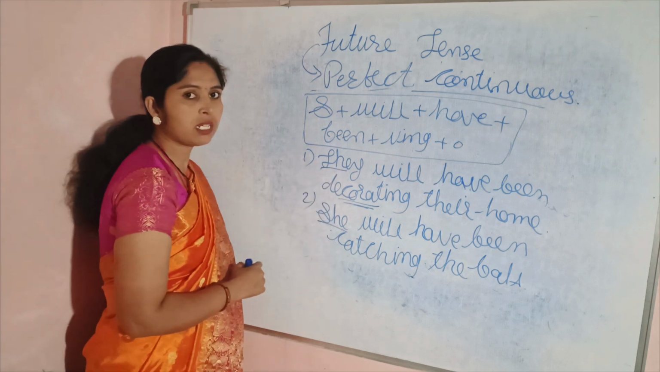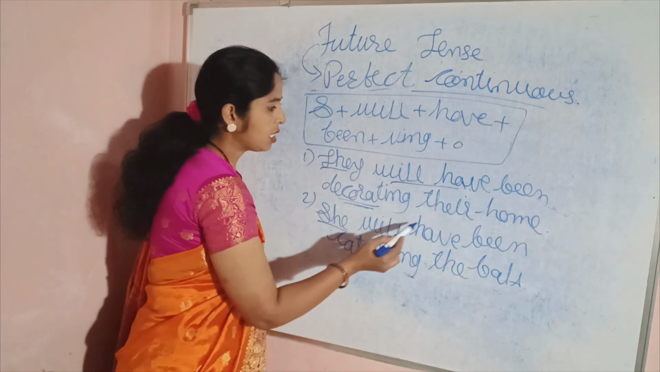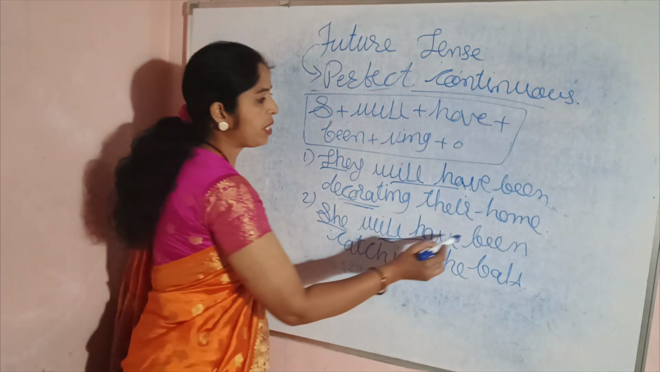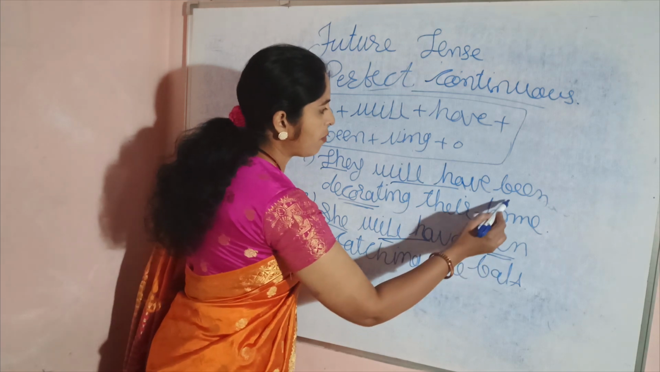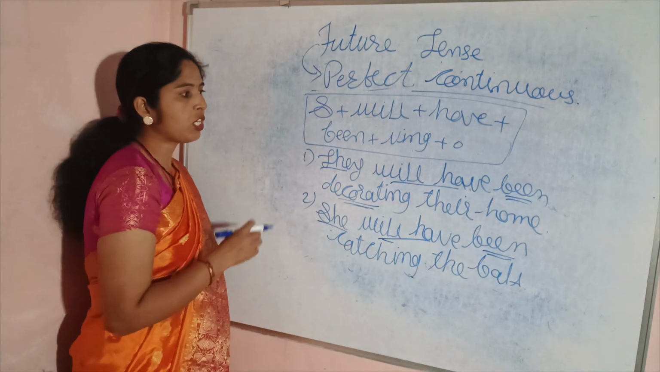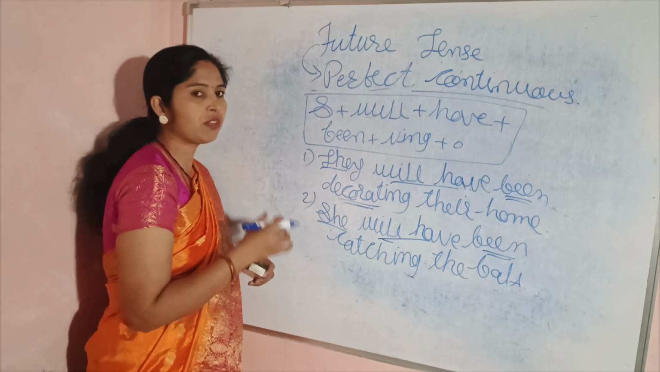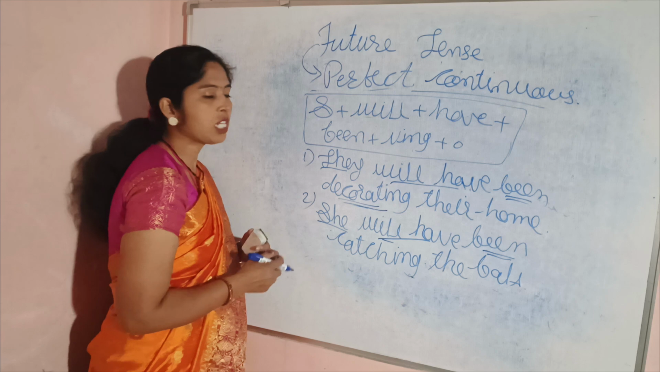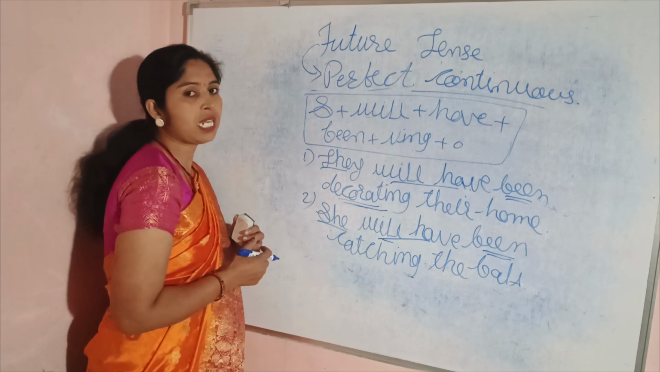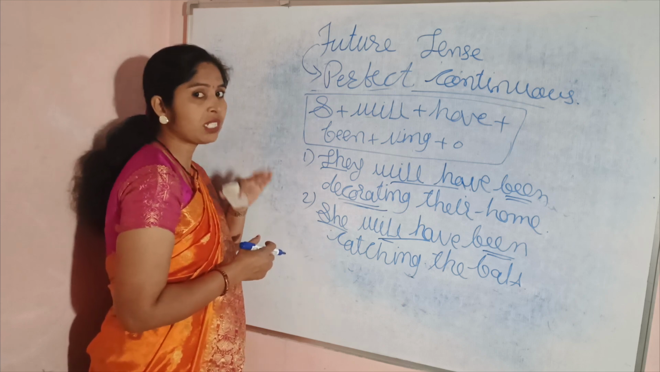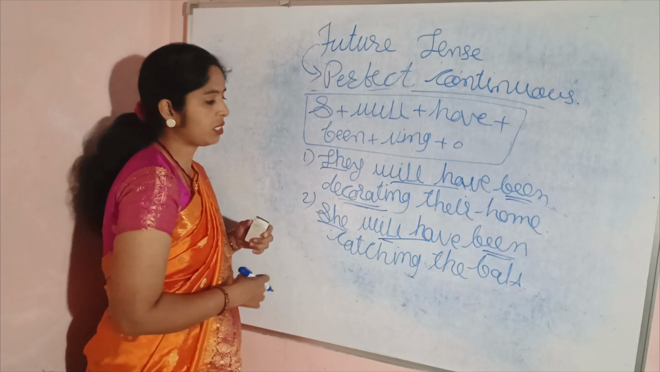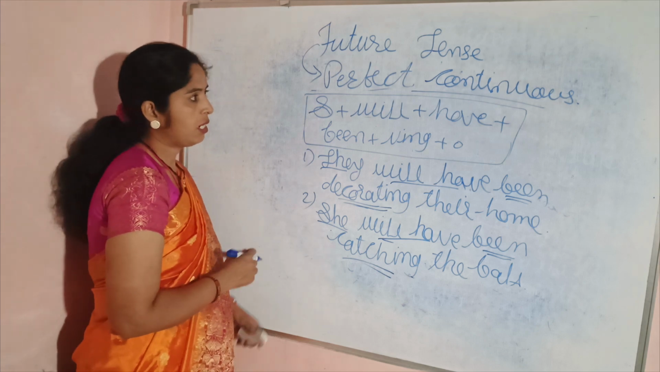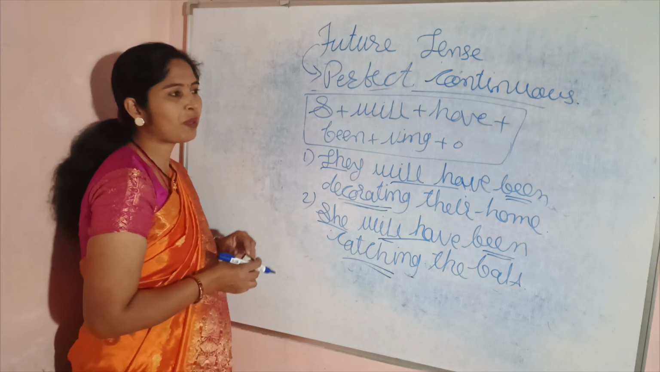They and she are the subjects here. Will have is a helping verb, and we have to apply been in the perfect continuous tense. In the perfect continuous tense also we have to write been, and after been we always write the first form of the main verb with ing. Why? Because this sentence is in the future perfect continuous tense. In continuous tense, the ing form is a must. That's why we write the ing form of the main verb. Now I hope you all understand future perfect continuous tense also.